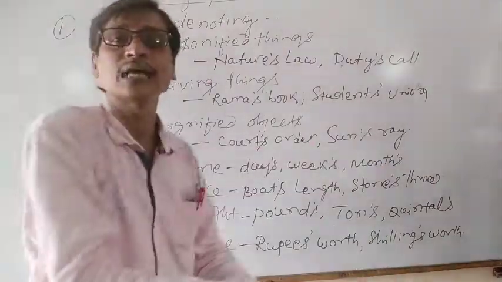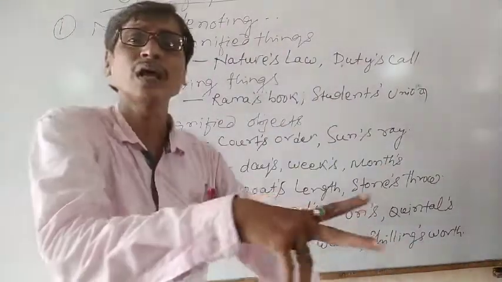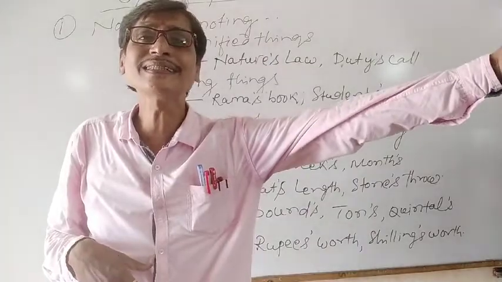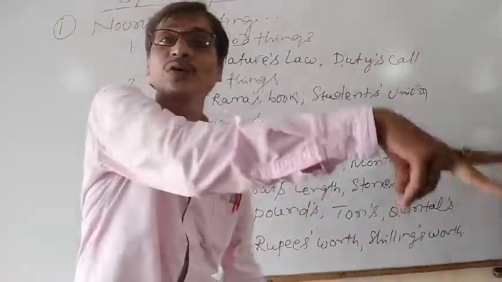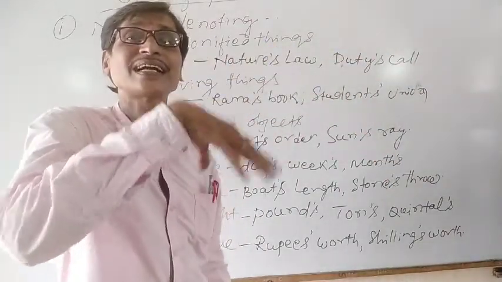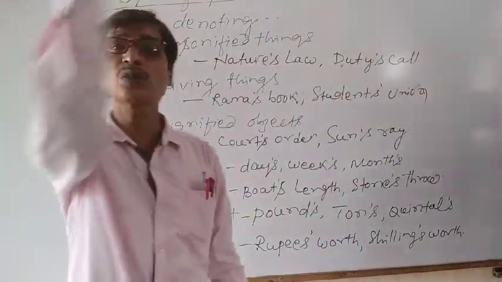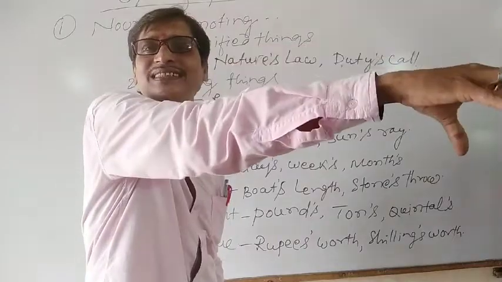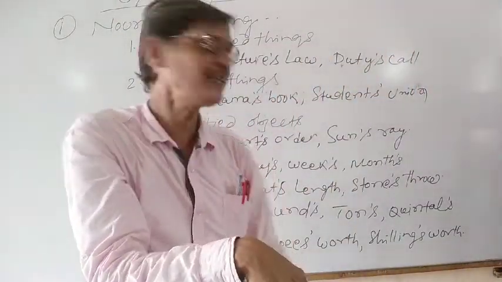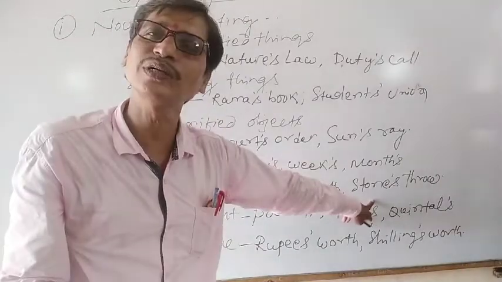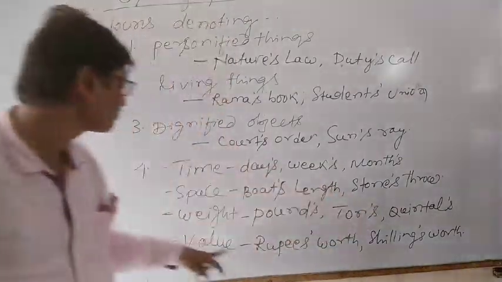Stone's throw. That means when we throw a stone, how far can it go? That is the distance we are talking about. Therefore, a stone's throw means the distance measured up to the place where our stone reaches. So the distance is a stone's throw. Understand? In this case also we use possessive cases.